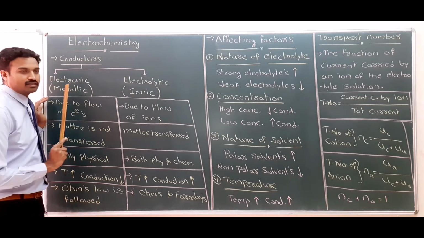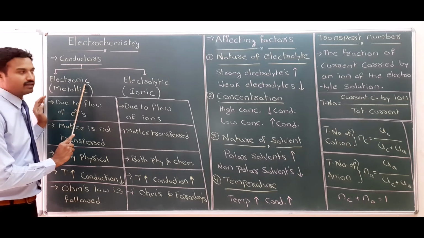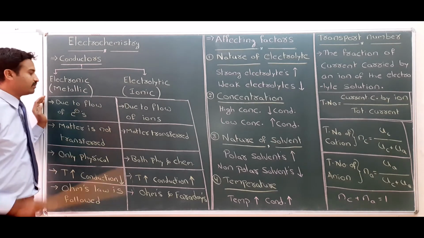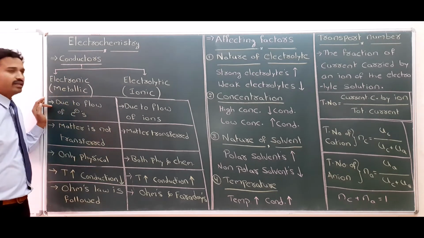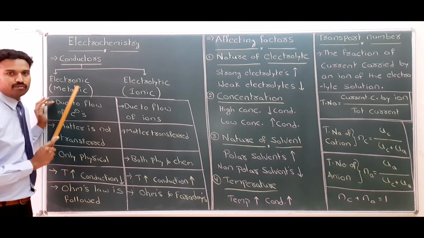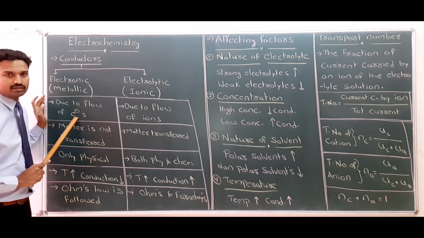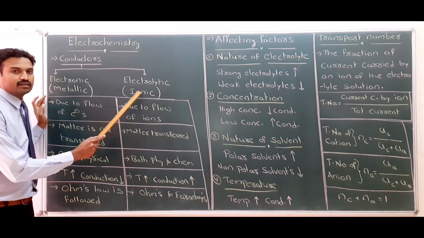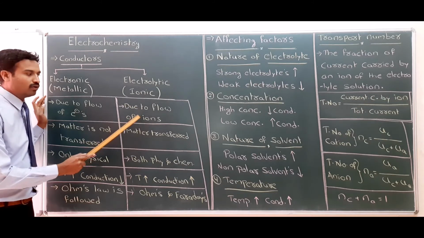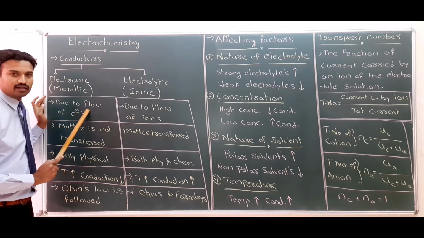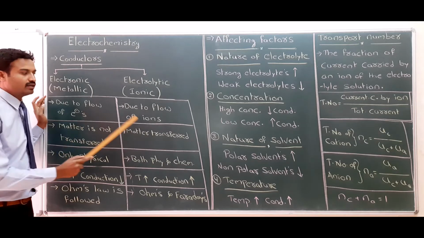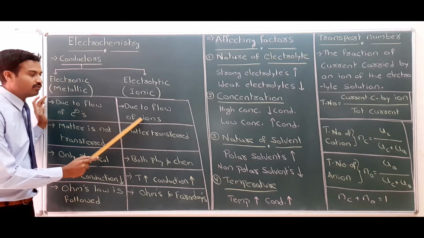Now we will see the difference between electronic conductors and electrolytic conductors. First difference: in electronic conductors, metallic conductors, conductivity is due to flow of electrons. In ionic conductors, conductivity is due to flow of ions.